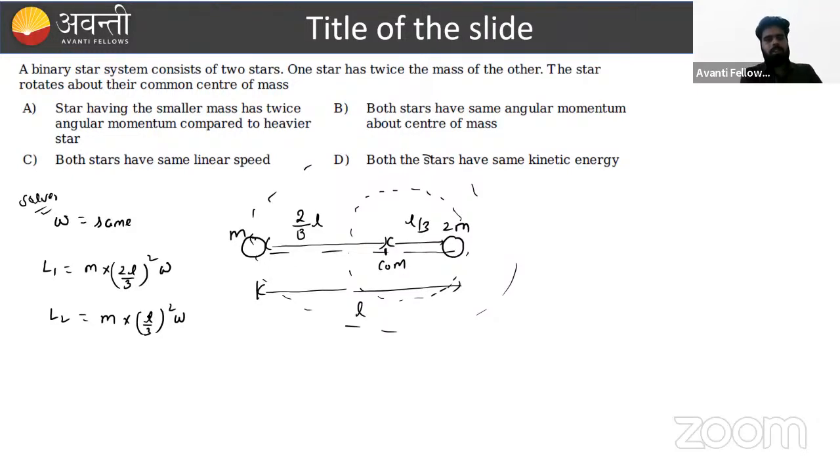By seeing the angular momentum, we can say, sir, what is going to happen here? For mass M and 2m, what is the relationship of their angular momentum, and on the basis of the relationship of their angular momentum, we can say which option is appropriately correct. Okay. So whenever planetary motion comes, we just apply two concepts. One is total mechanical energy conservation, and another is angular momentum conservation.